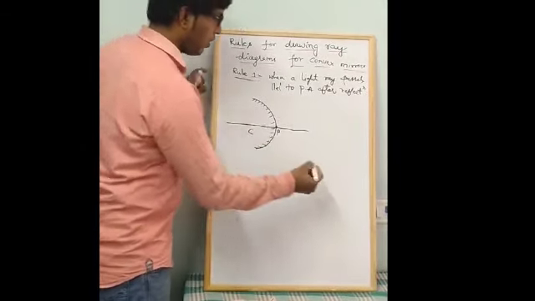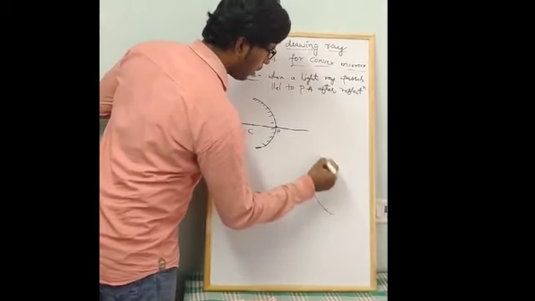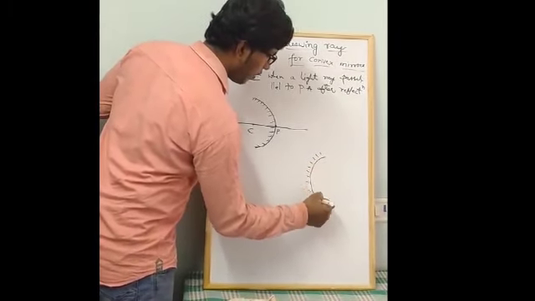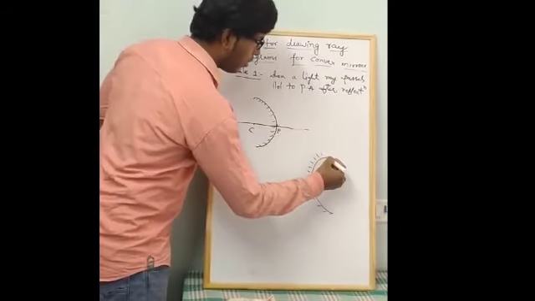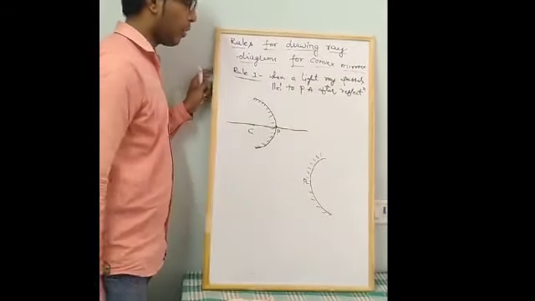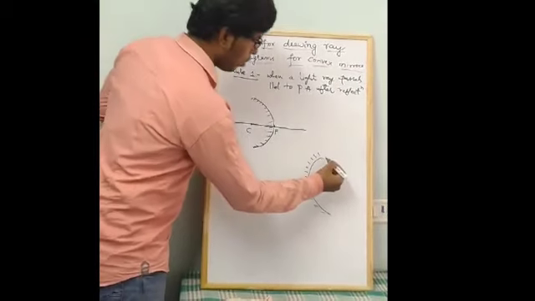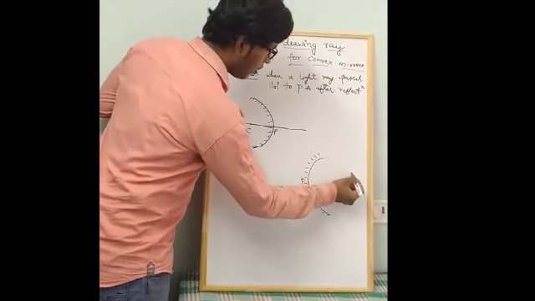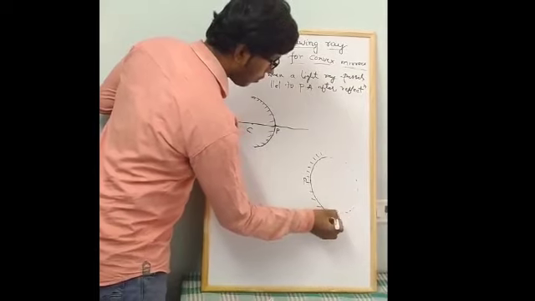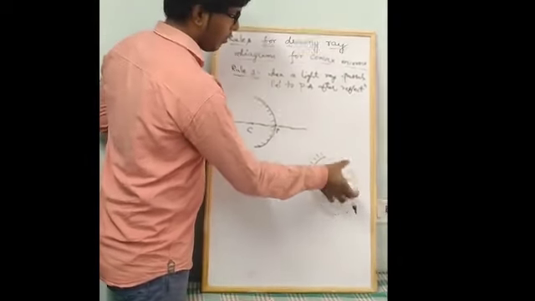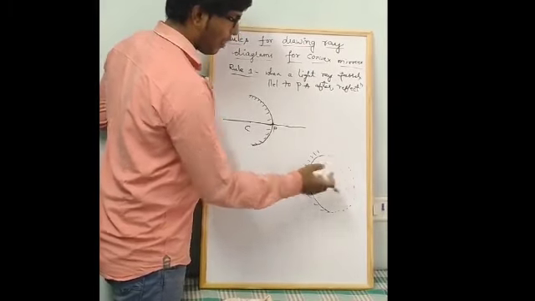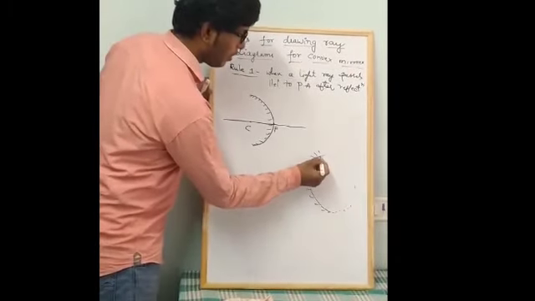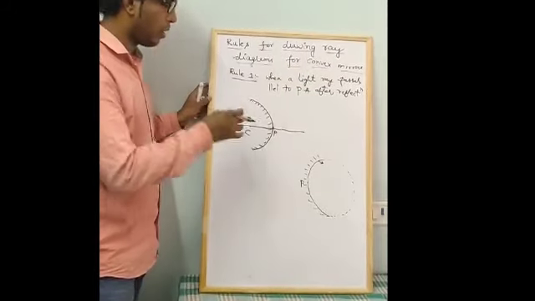See here, these two mirrors are parts of spherical mirrors. If you draw the circle completely for the concave mirror, the circle lies towards the reflecting side, inside.